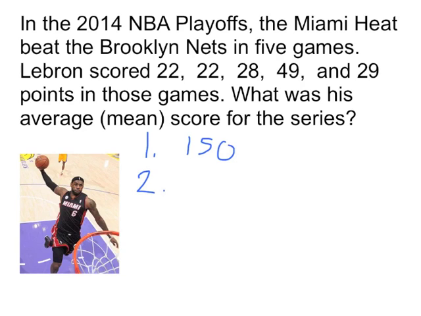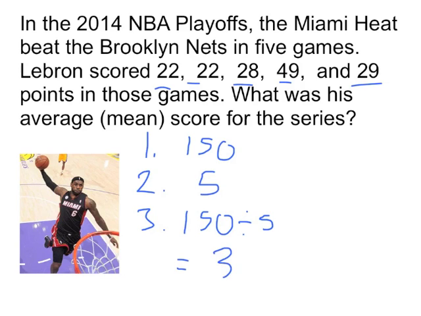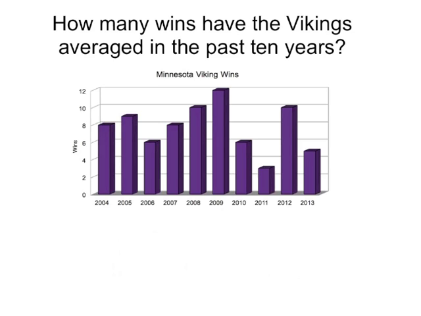Second, how many games were there? There were 1, 2, 3, 4, 5. And then third, we need to divide 150 divided by 5. You could use your brain or you could use a calculator, but we can see that he was averaging 30 points per game.